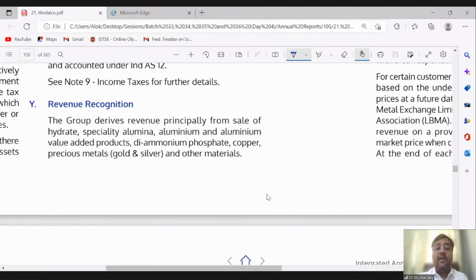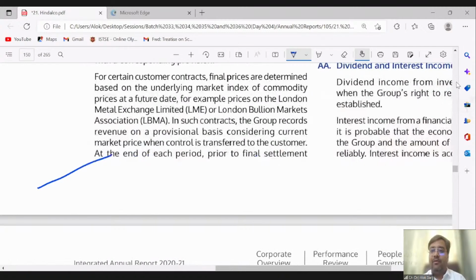The group derives revenue principally from sale of hydrate, specialty aluminium and aluminium value-added products, di-ammonium phosphate, copper, precious metals, gold and silver, and other materials. Okay, so these are the products of this group. Now, what is their accounting policy as far as revenue recognition is concerned?